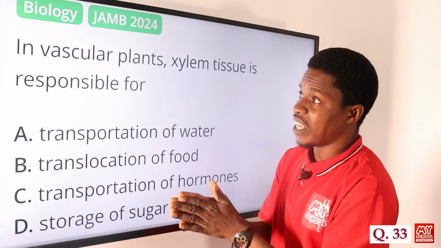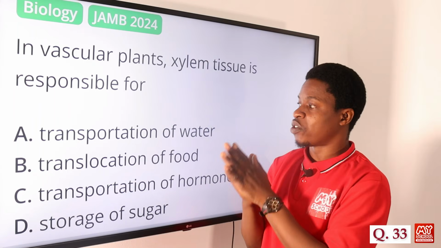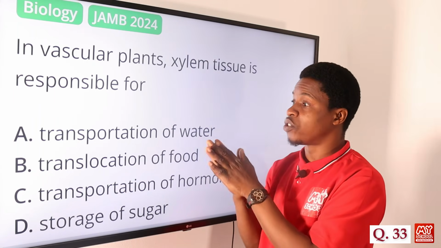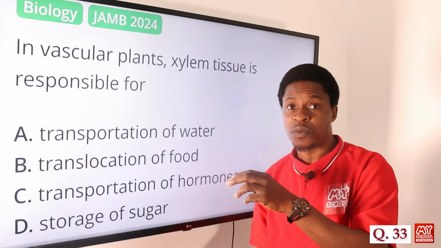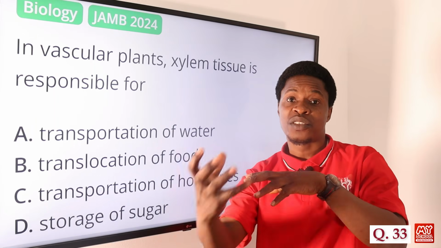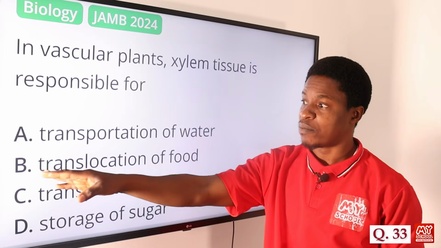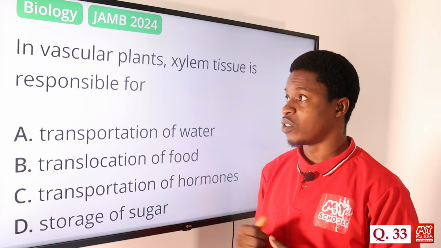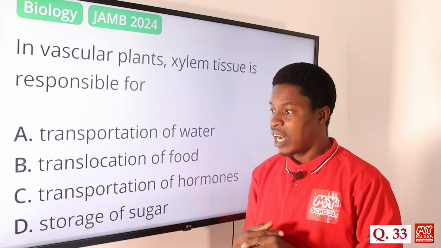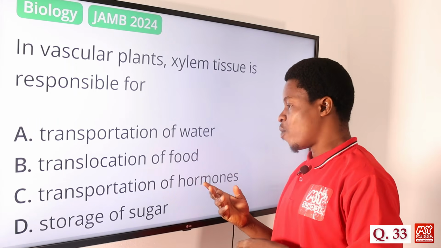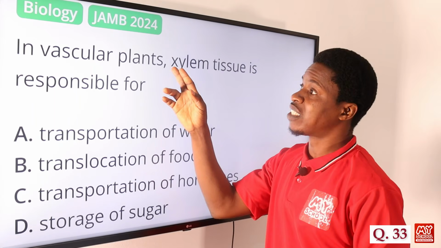Knowing that already, option A says transportation of water. Yes, xylem tissue is responsible for transportation of water. It takes it from the soil through the stem to the leaf and other parts. B says translocation of food. No, the xylem doesn't do that. Transportation of hormones also is not the function of the xylem.